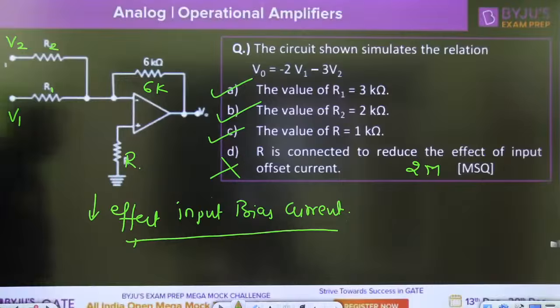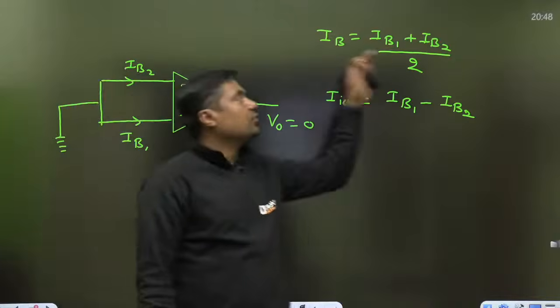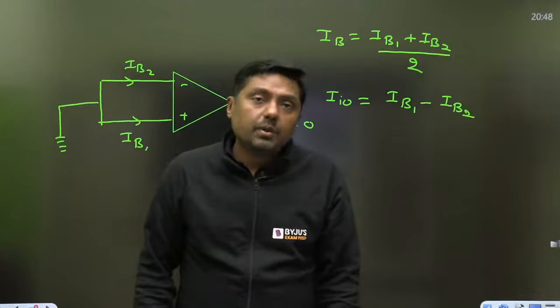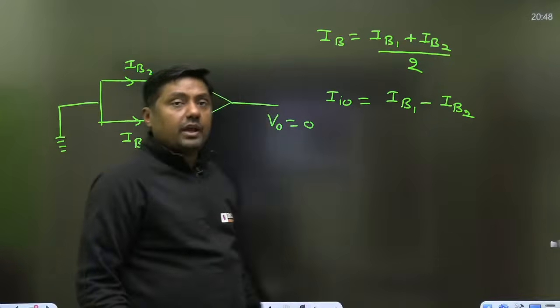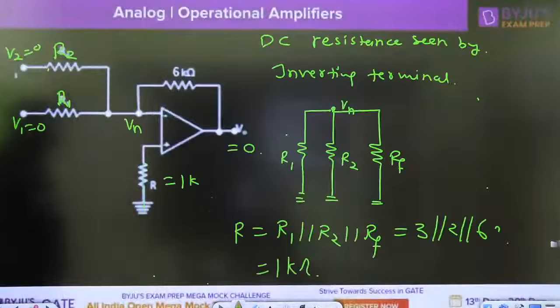So this is about the input. Please get the idea about that. What is the input offset voltage, input offset current? There may be questions on that. Okay. Thanks, Gopi. Okay then.